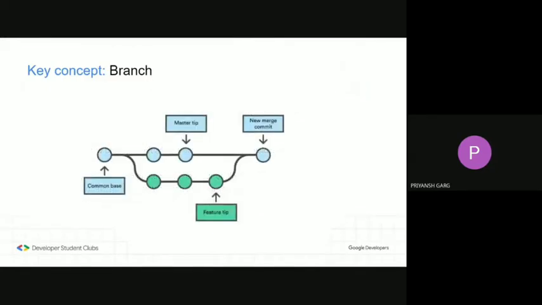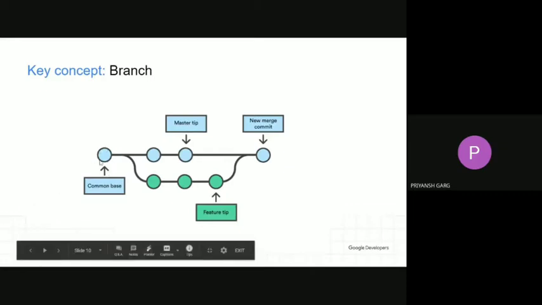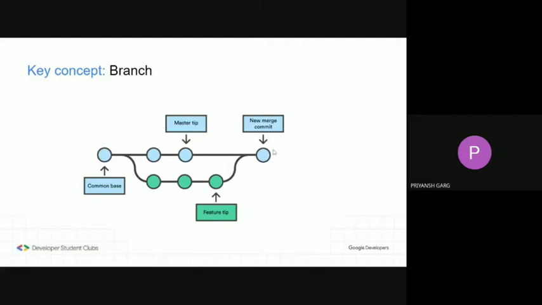So this is what a typical branch looks like. These nodes you are seeing here are the commits, and this line which is containing the blue nodes is your master branch. So let's assume here you wanted to add a new feature. So you created a new branch out of the master branch and started working on a new feature. And after making a bunch of commits, let's assume right here you have tested your changes and they were completely fine and you are completely satisfied with your changes.